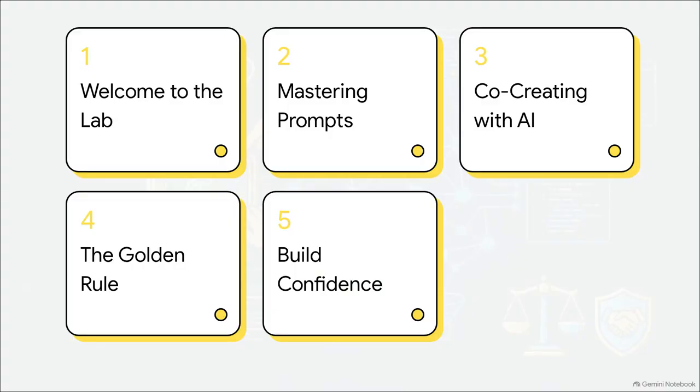Okay, let's take a quick look at our roadmap. First, we'll do a quick welcome to the lab. Then we'll jump into mastering your AI prompts and learn exactly what it means to co-create with AI. After that, we'll hit the absolute most important part of today's explainer, the golden rule. And finally, we'll wrap things up by building your confidence. No confusing tech speak today, just a totally straightforward path from start to finish.